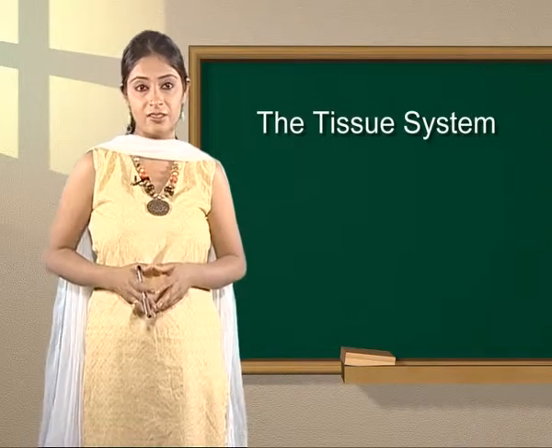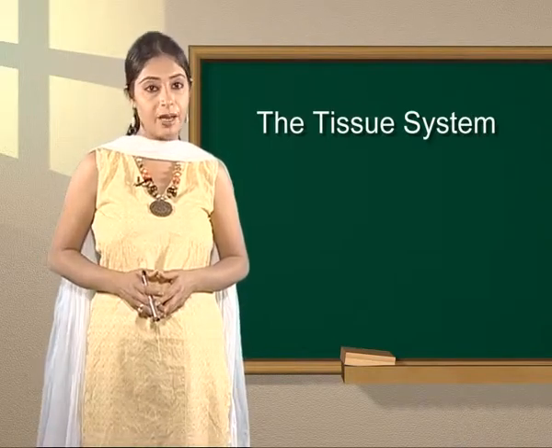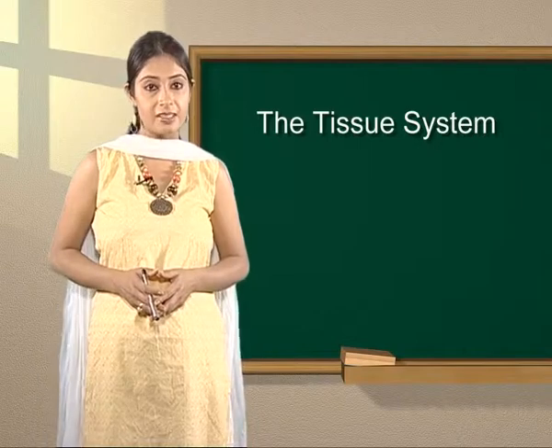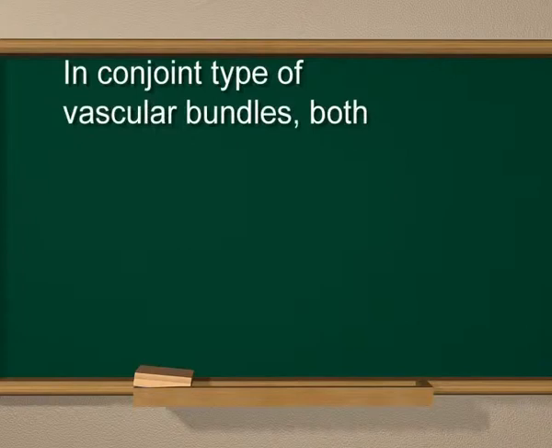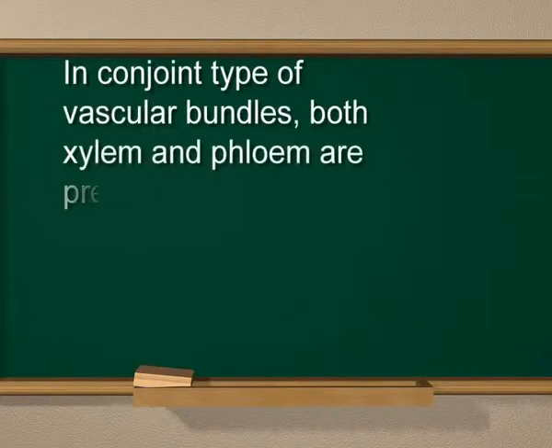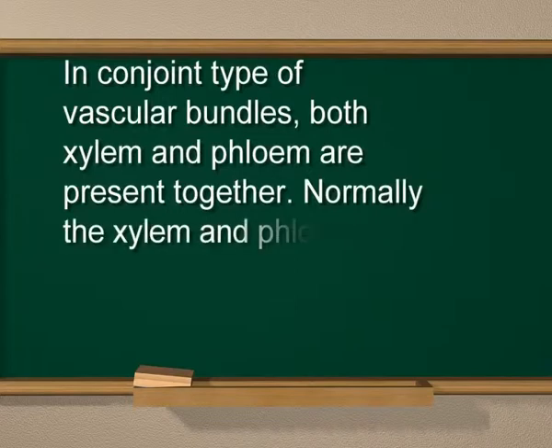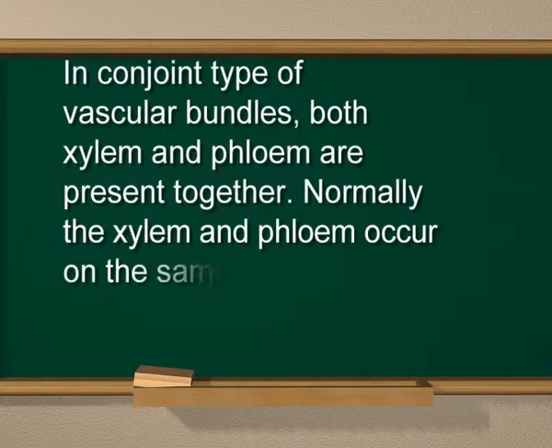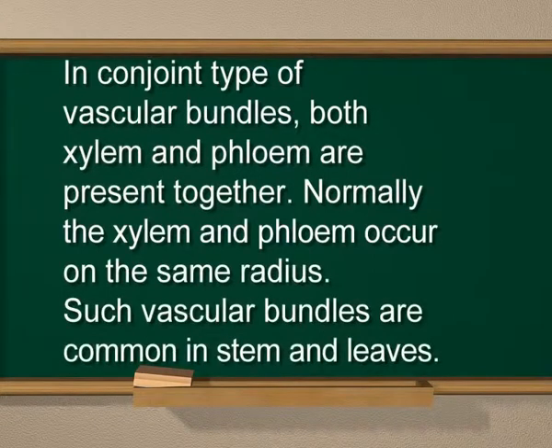The next question. Describe conjoint type of vascular bundles. Answer. In conjoint type of vascular bundles, both xylem and phloem are present together. Normally, the xylem and phloem occur on the same radius. Such vascular bundles are common in stem and leaves.